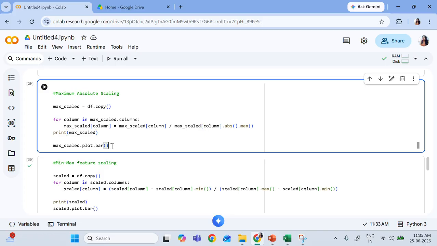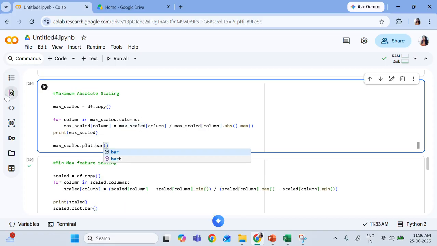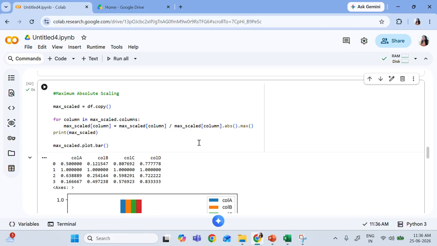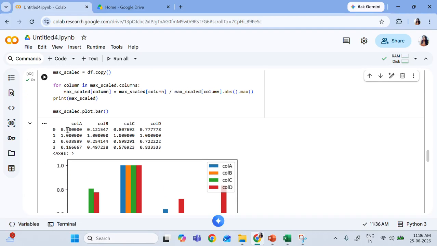So now if you plot it using a bar plot, not only bar, there are many plots available. You can see this is the visualization part. So you have area, barh, box, density, all these are there, and this is also available in other libraries. I will teach you. Now you can see the column value range is between -1 and 1.